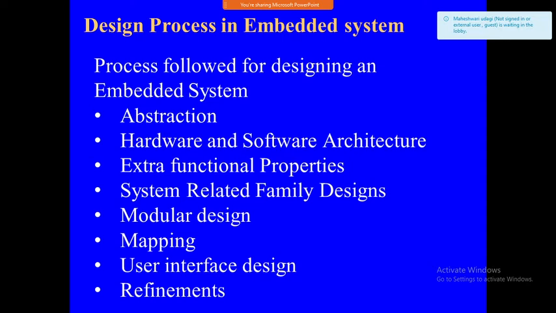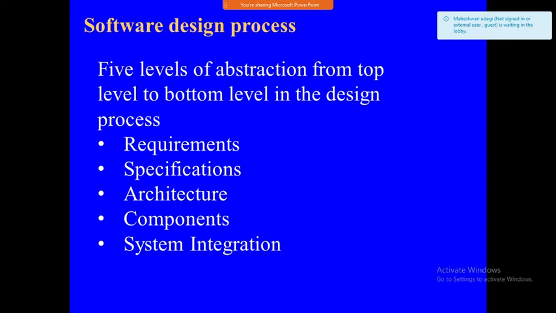Next is the refinement. Each component and module design needs to be refined iteratively until it becomes most appropriate for implementation by the software teams. We have to keep refining each step until our requirements are fulfilled. That is the design process of an embedded system.